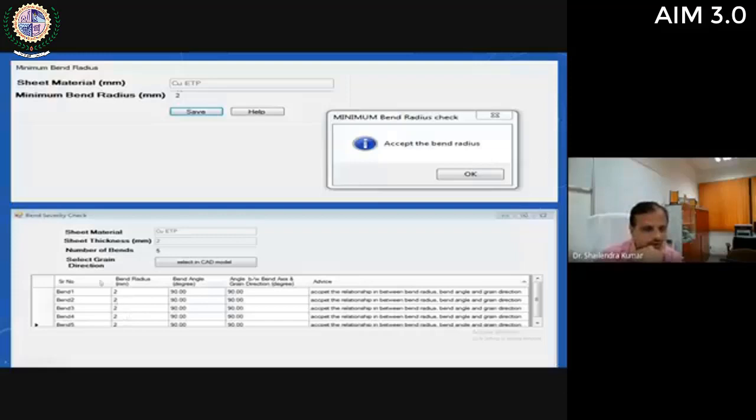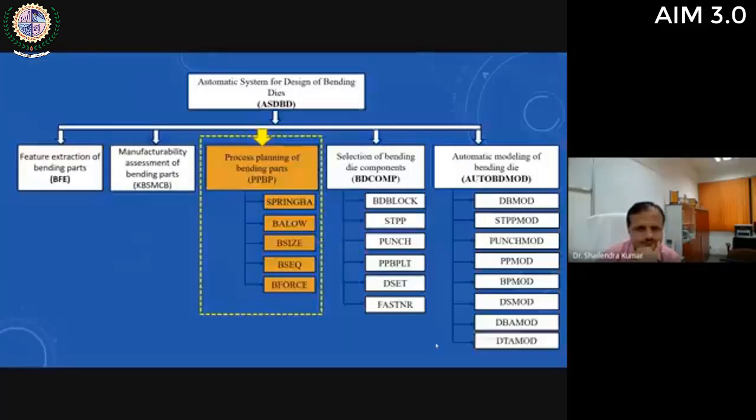And then bend severity check, then bend 1, bend 2, up to bend 5, bend radius, bend angle, all this will be taken from that data file, and then advice will be generated on whether to accept the size of these features or not. And if not, then what should be the appropriate minimum size for that particular design feature. So that advice is displayed for the user.